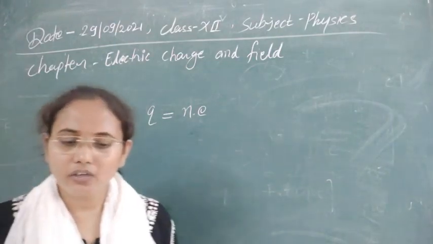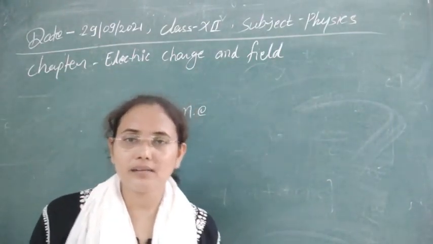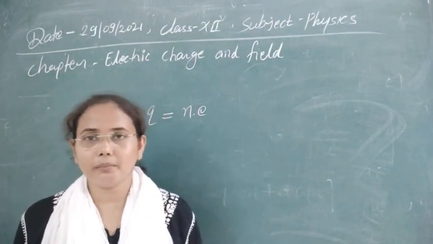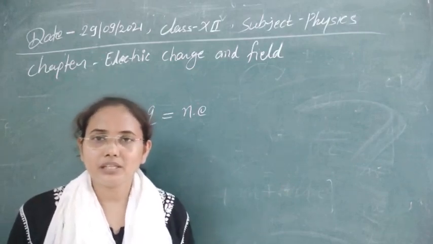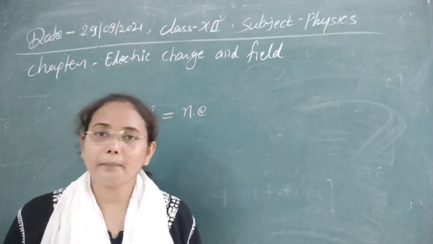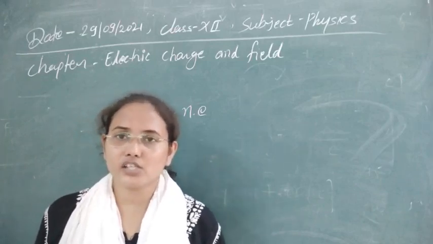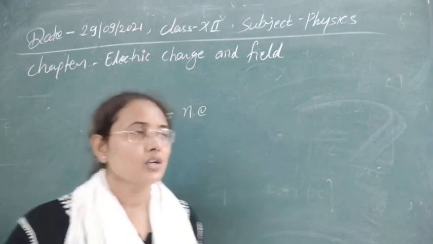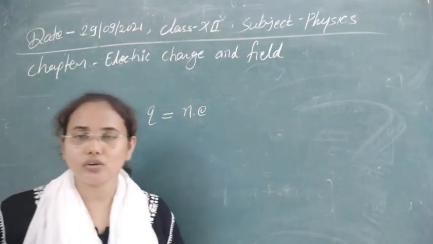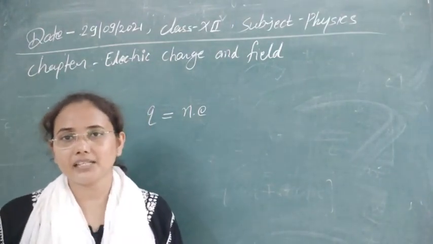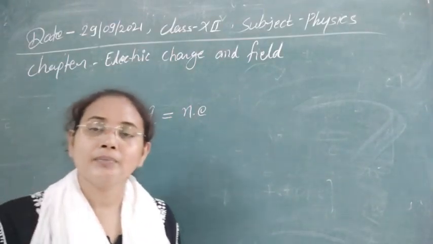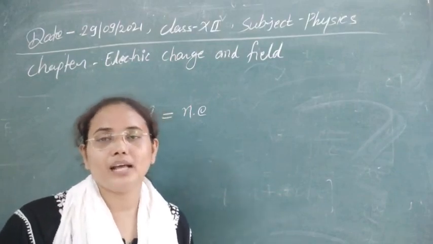And how can we understand the cause, the origin behind the quantization? The origin lies in the fact that whenever charges are transferred from one body to another, we have seen that charges always transfer as a whole. Fractional transfer is not possible for charges. Whether one charge, two charges, 3, 4, 5 and so on are transferred, only integral values take place for the transfer of charges. So we can write an integer for the transfer of charge, and this is known as quantization of charge.